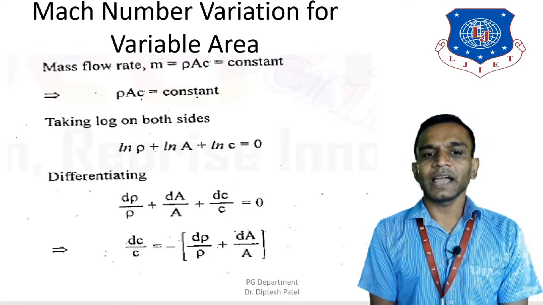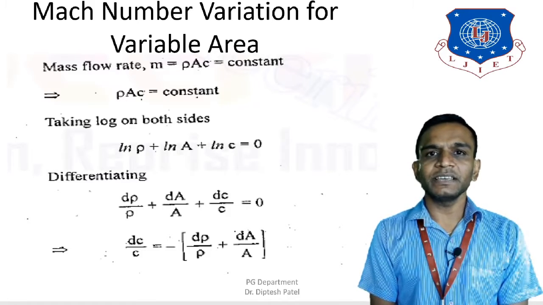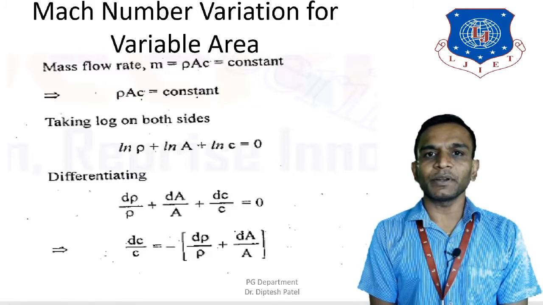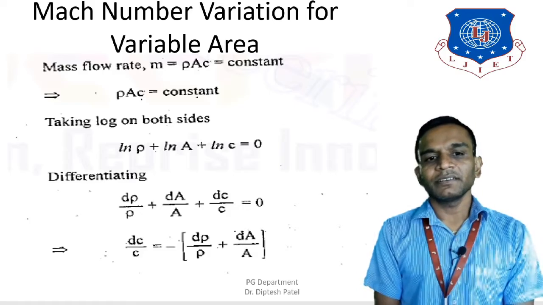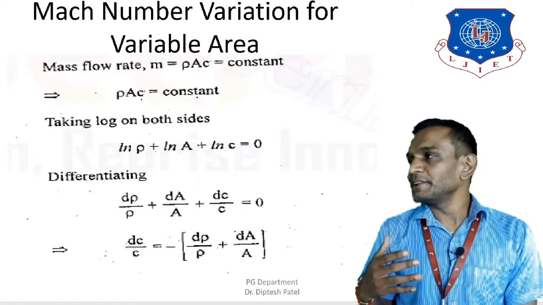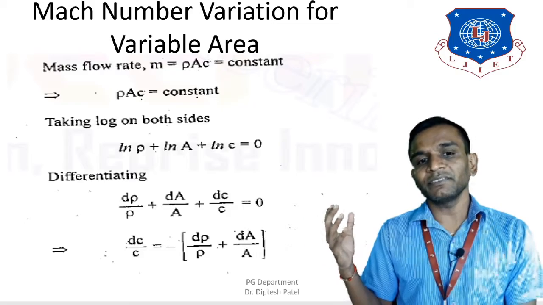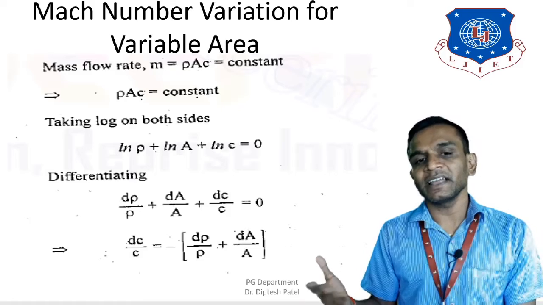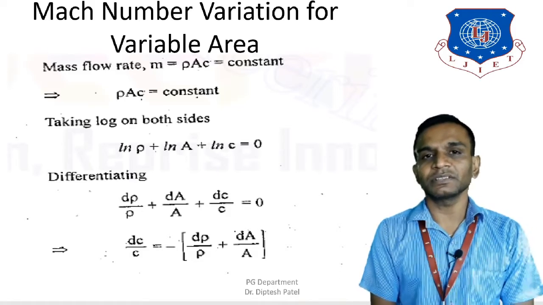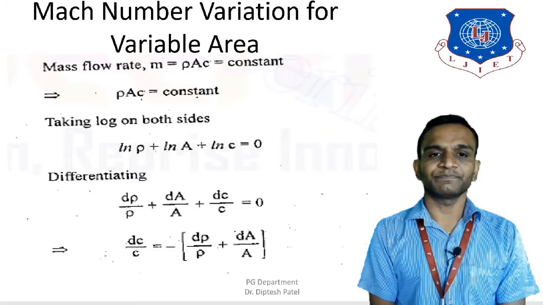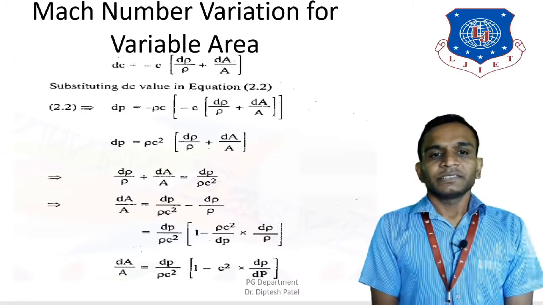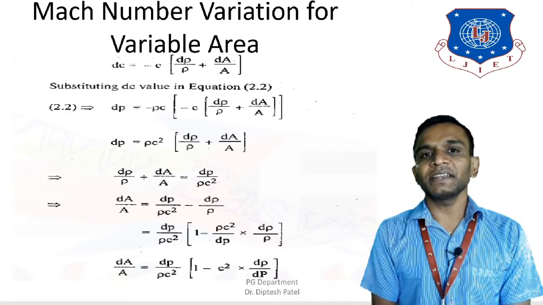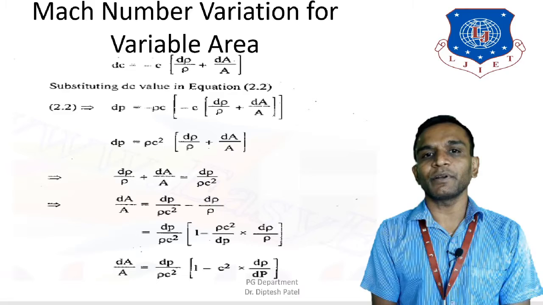So therefore I could write dc upon c is equal to minus d rho upon rho plus dA upon A. Here what we have done, we moved d rho upon rho and dA upon A to the other side, and we have found the value for dc upon c.